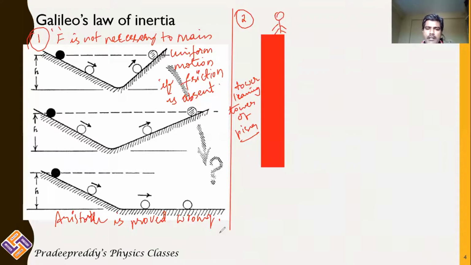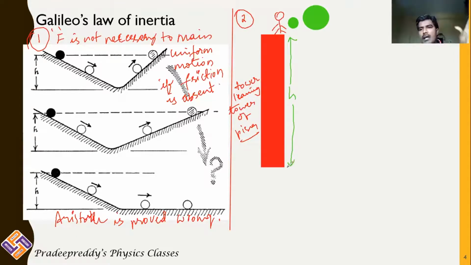One has the greater mass, and the other has the smaller mass. The first mass is less, the second is greater. And this is at some height h. This is a practical demonstration done by Galileo during his period.